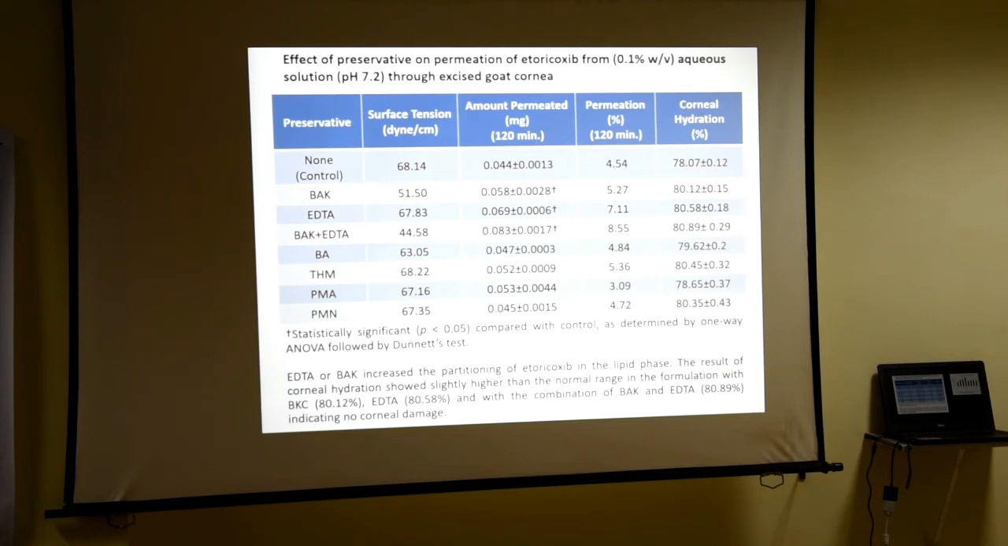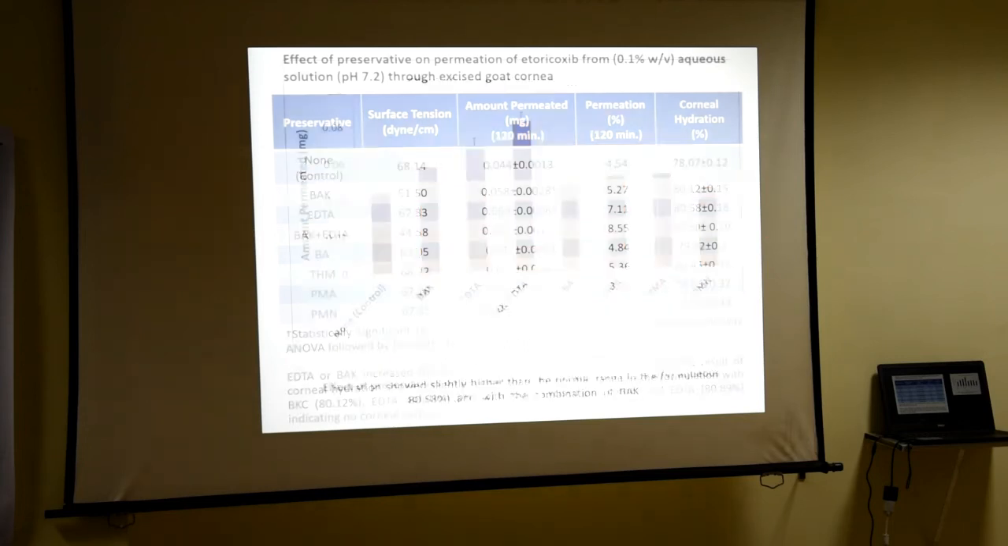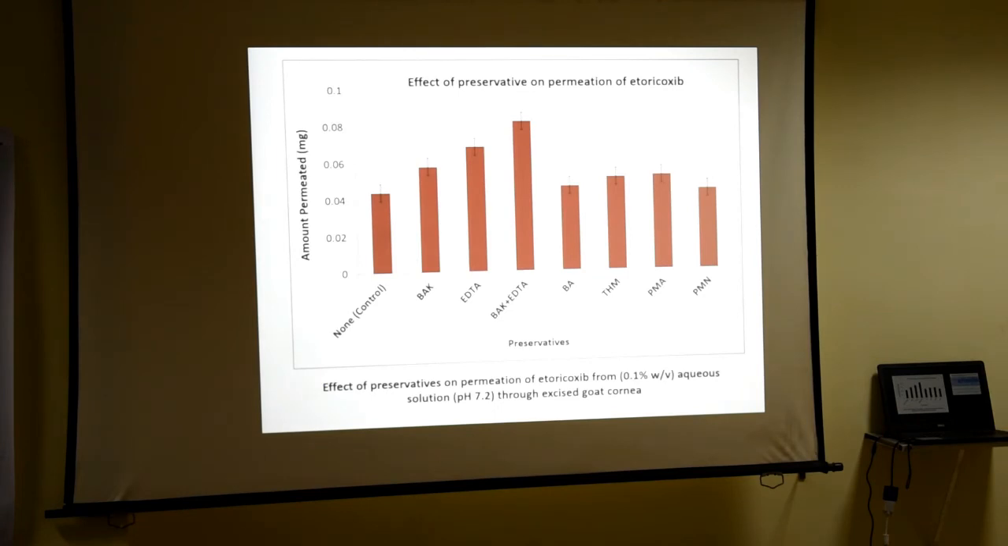That indicates that after instillation, the eye drop has very low surface tension, so the drop will spread more and drug penetration might be more. That is the reason why we found that this amount of drug permeated is the highest among all other formulations. And here this is percentage corneal hydration. As I already told you, if it is more than usually 80%, then there might be chances of corneal damage. So it is the same thing, and here BAK plus EDTA is showing the most permeation.